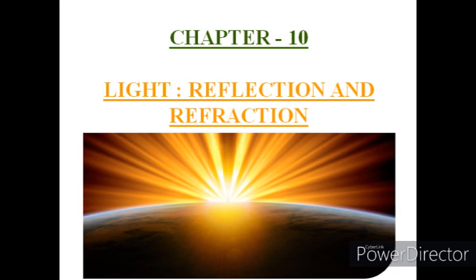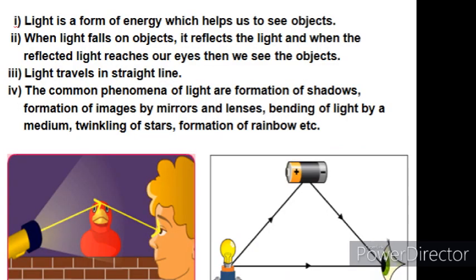Hello everyone. Today we are going to learn a new chapter of physics, that is light. So our first topic is: what is light? Basically, light is a form of energy which produces in us the sensation of sight, which means that without light we won't be able to see the objects that are placed near to us.